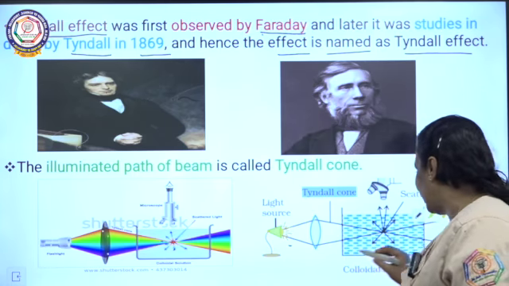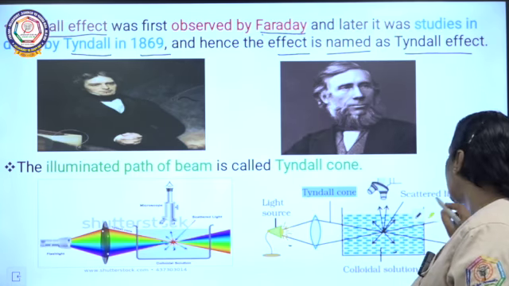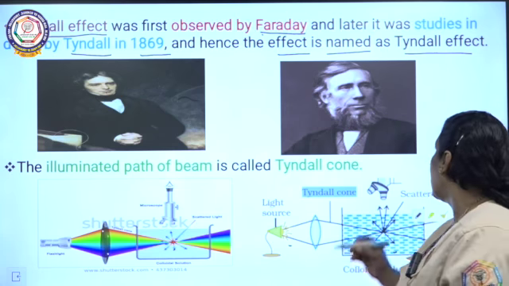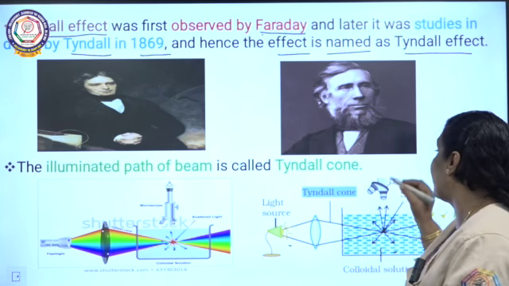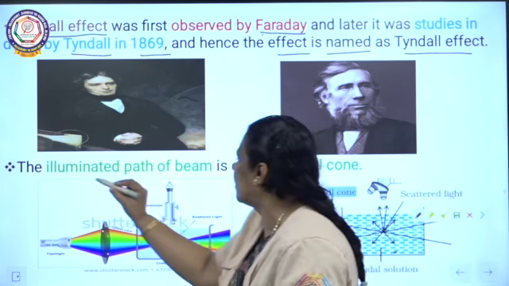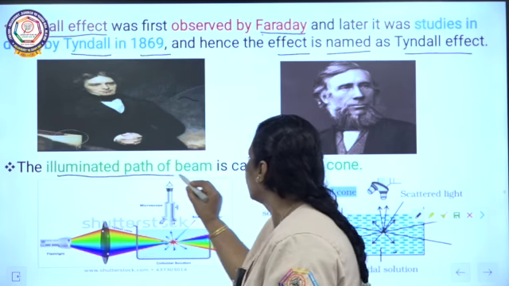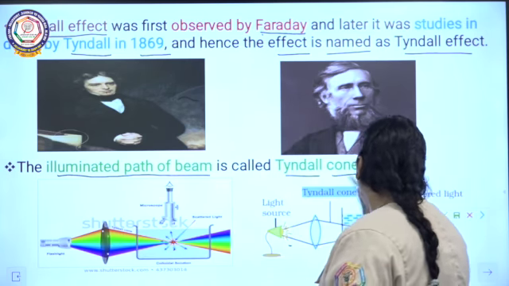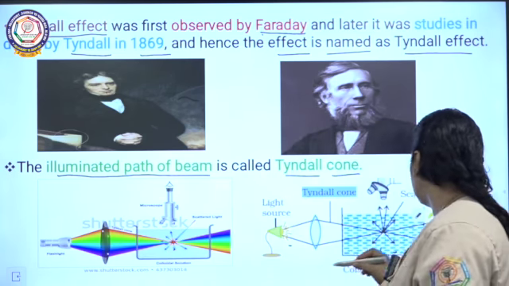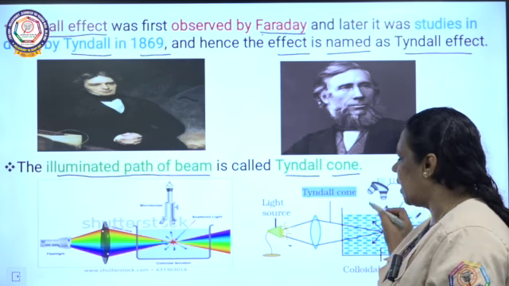So a beam of light is allowed to pass through the colloidal solution. Scattering of light is taking place. So this is called the Tyndall effect. The illuminated path of the beam is called the Tyndall cone. The illuminated part of the beam is called the Tyndall cone here.